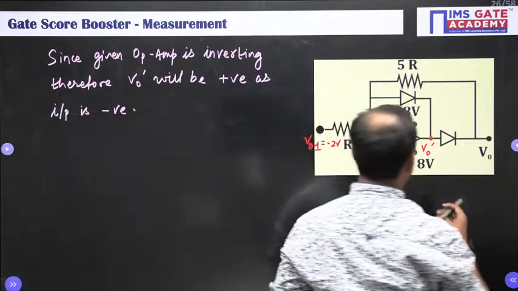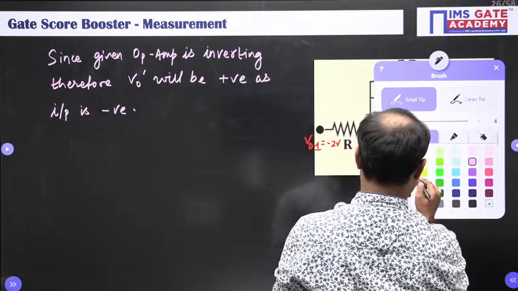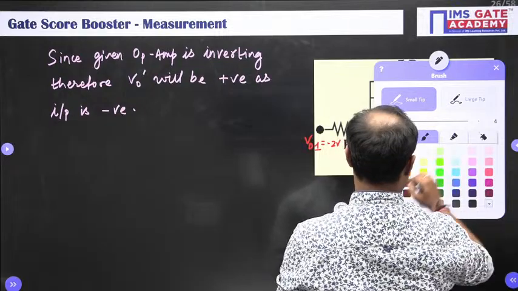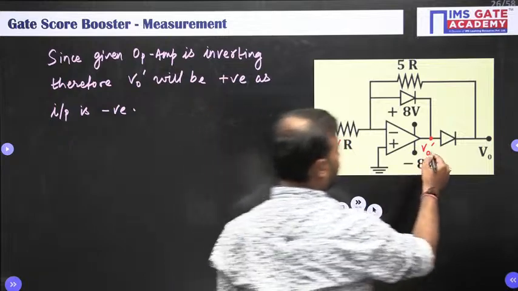So look at here. Let me change the color. Okay. So here, since V naught 1 is negative, it will be positive.